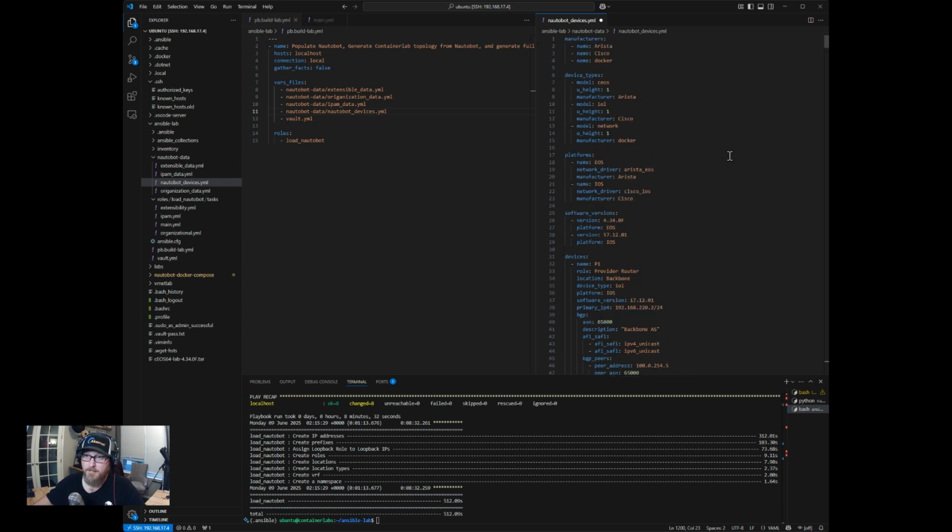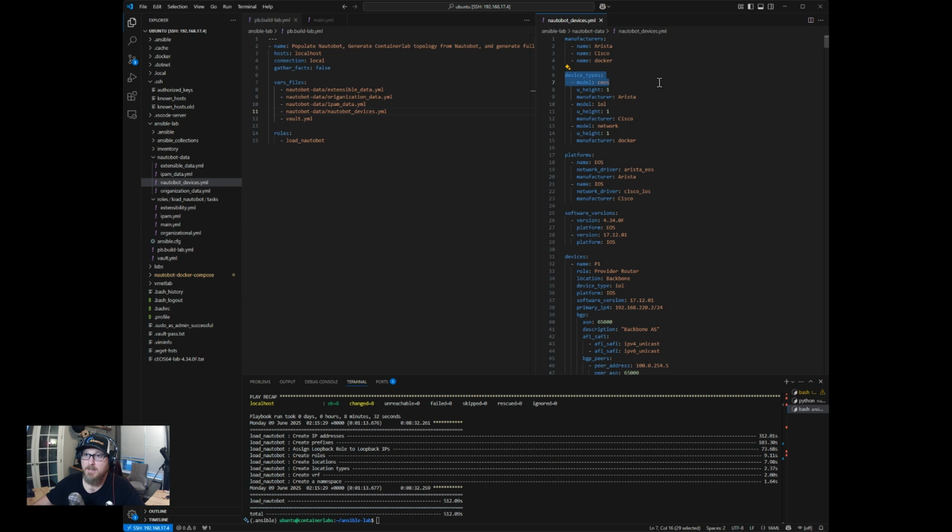So from the top, we have to create a manufacturer. Typically that's going to be Arista, Cisco, Juniper, something like that. What we are doing is creating 3 manufacturers. One of those is going to be Docker. We're creating that for a specific purpose, and I'll show you that. But essentially, I want to track in Nautobot the management switch that we're going to virtually create for the topology.